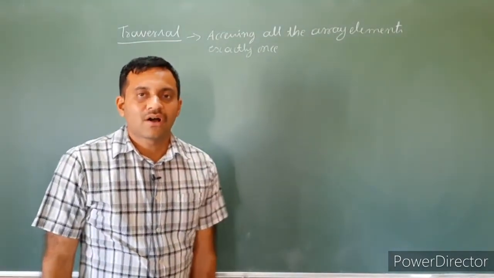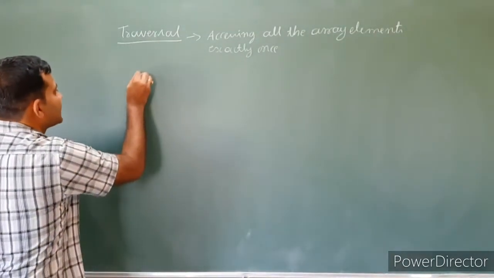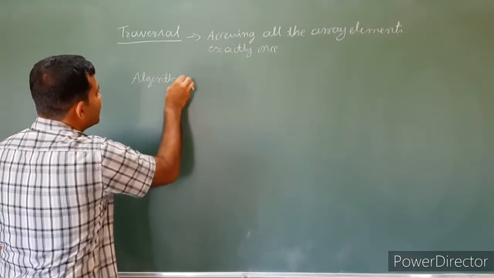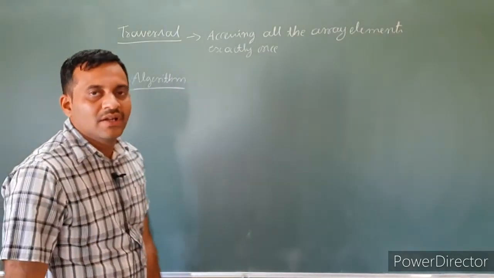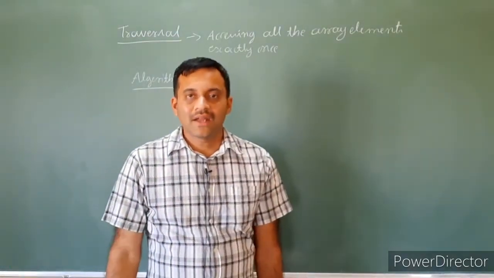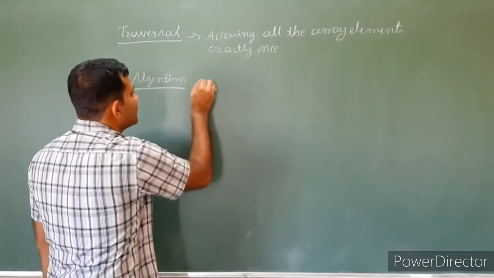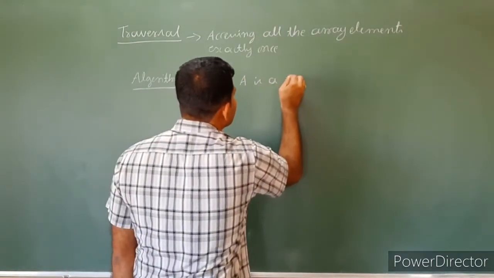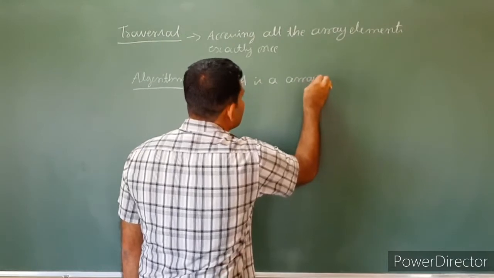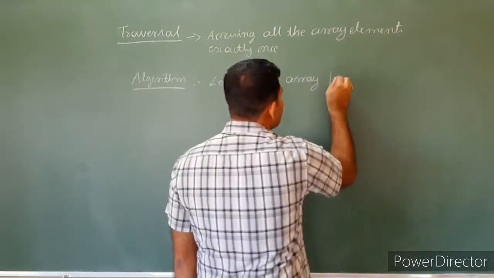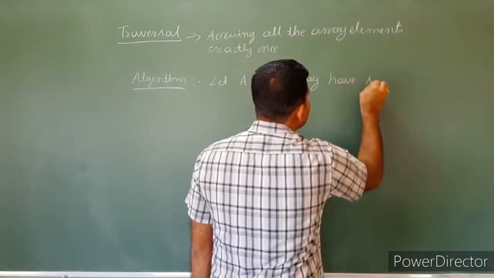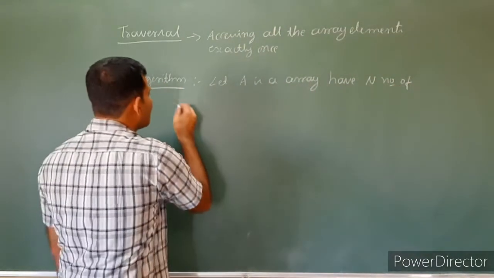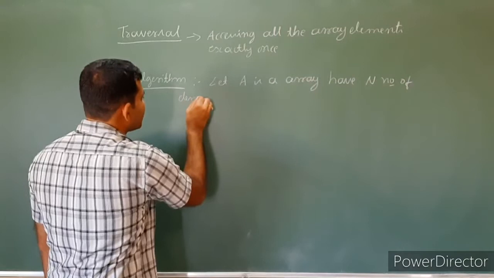To write a traversal algorithm, let us see the algorithm. To write an algorithm, it needs an array. Let A be an array having n number of elements.